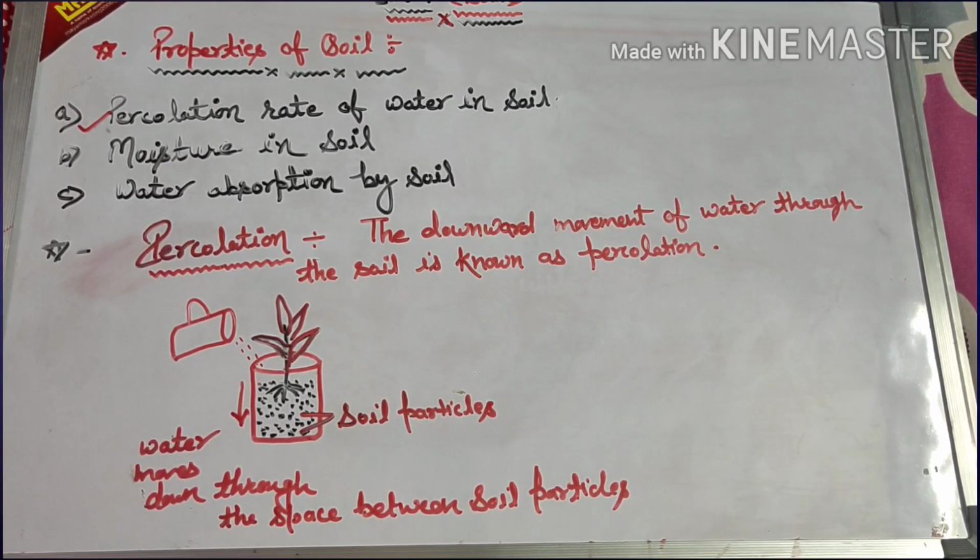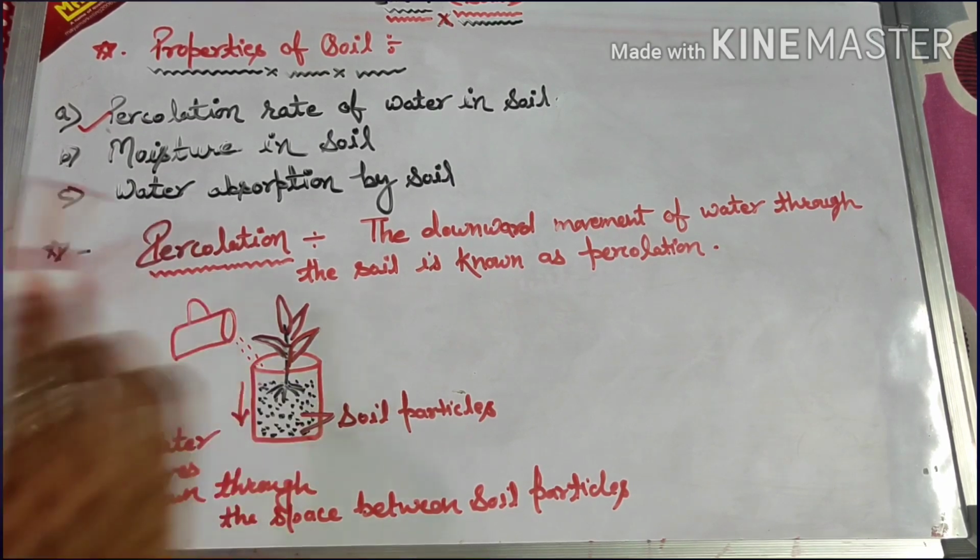Whenever you pass a mixture through it, any solution, solid or liquid, what happens? Solid particles are not allowed to pass through the tiny pores, whereas the liquid passes through it. That's how you can separate the two components using filter paper. So any process in which liquid is slowly passing through a filter is called percolation.